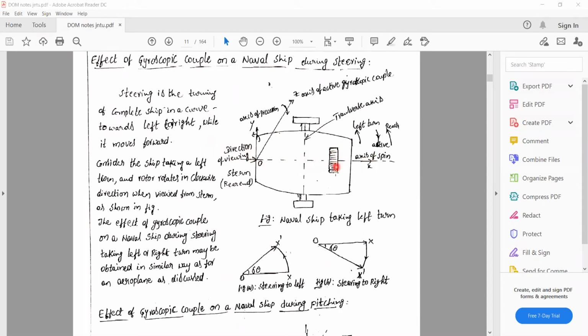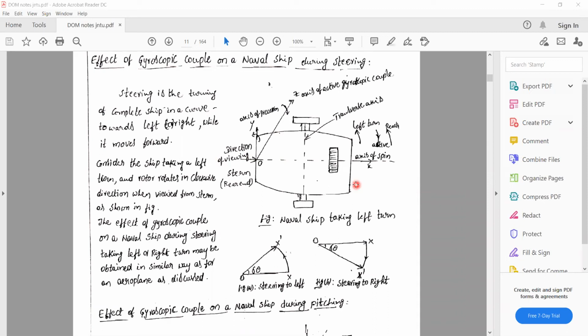Let the engine or rotor, rotating in the clockwise direction when viewed from the stern. That is our direction of viewing here, from the stern.